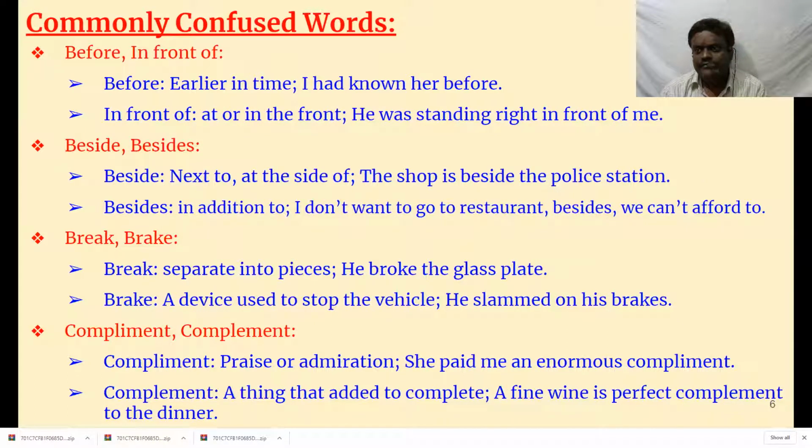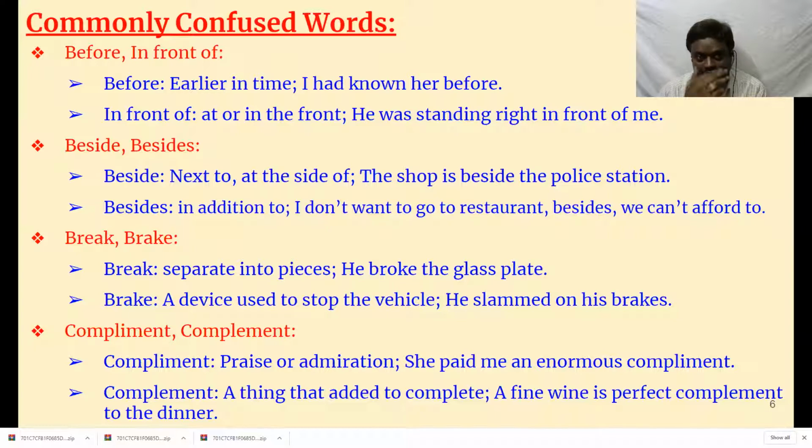Then, before, in front of. These are also words students get confused about. Before means earlier in time. Before refers to time, whereas in front of refers to place. There is a difference. For example, I had known her before. That means earlier, sometime back. I met her before. I met her sometime back. In front of means at or in the front. He was standing right in front of me.